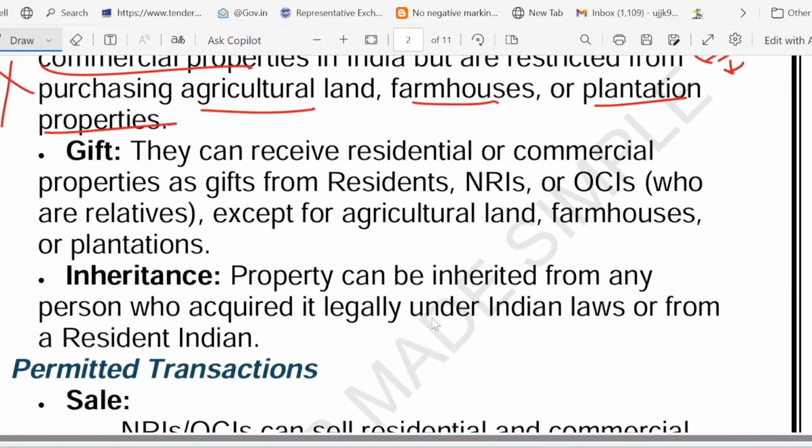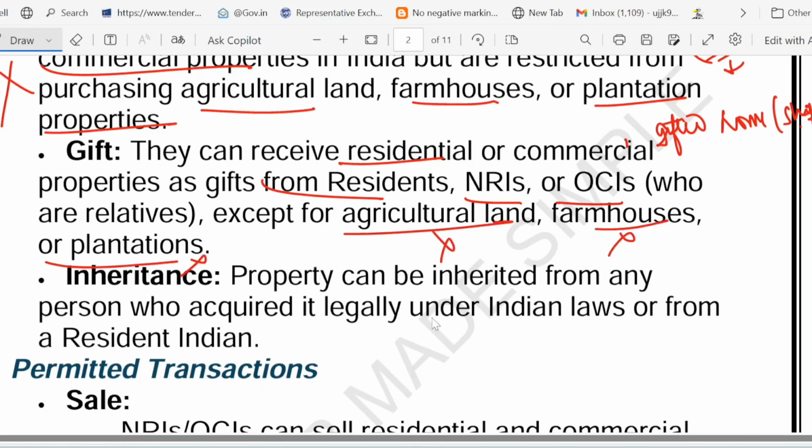Now, the next thing is gift. Yes, so if you are receiving property as a gift, from whom? From resident, from NRI, from OCI. So this is allowed. So what is allowed? Gifted home, gifted shop, these are allowed. So who can gift? Resident, NRI, OCI, they can gift. But what is not allowed? Gifted farmland. Farmland again not allowed. Agriculture land not allowed. Plantation land not allowed.